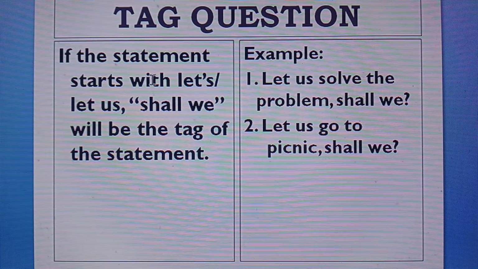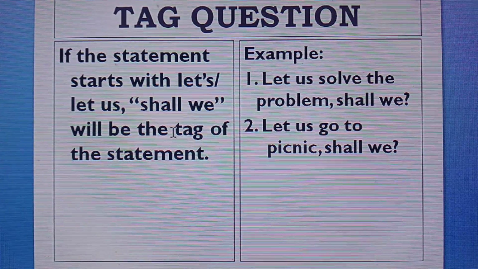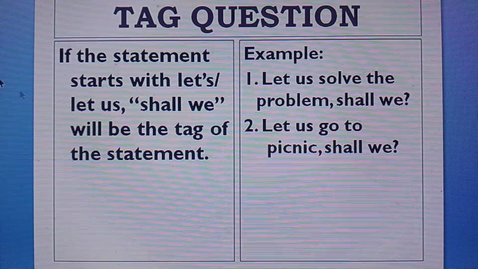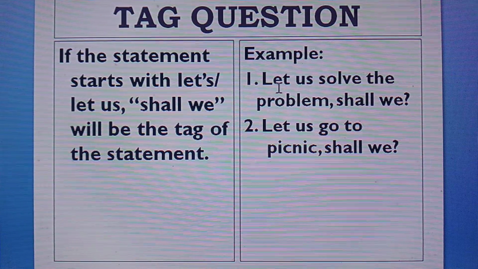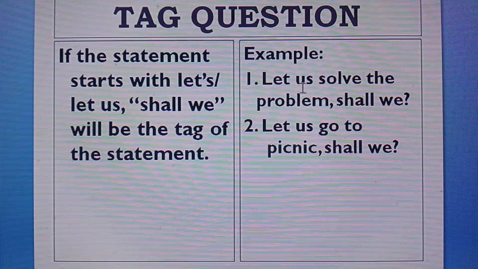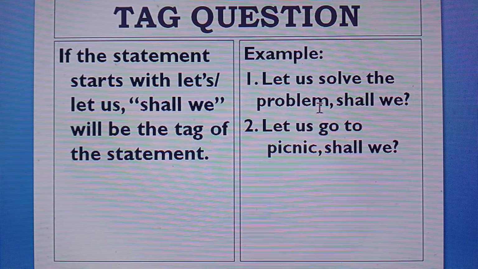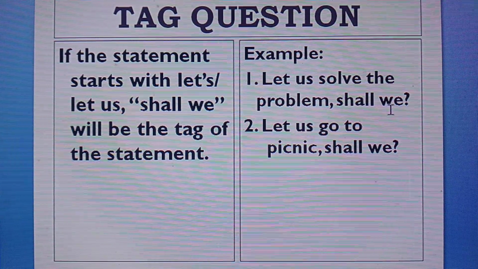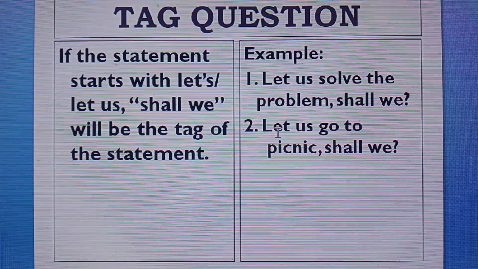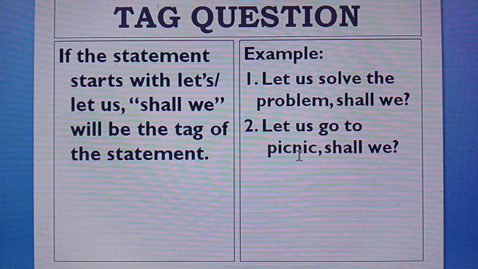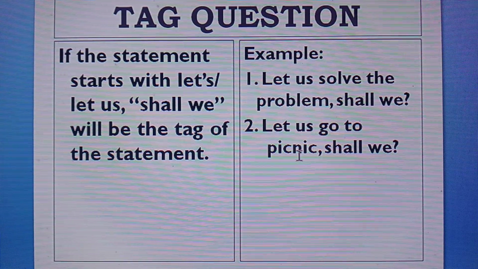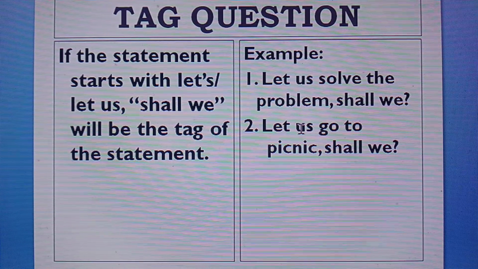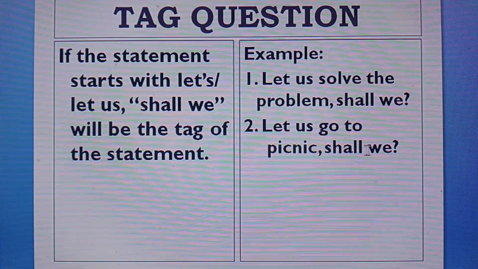If the statement starts with let's or let us, shall we will be the tag of the statement. For example, number 1, let us solve the problem. Here the statement starts with let us, so the tag is shall we. Let us go to picnic. This statement also starts with let us, so the tag will be shall we.